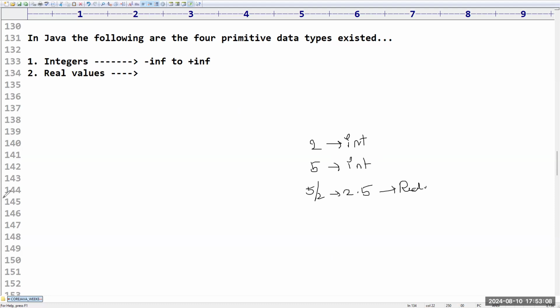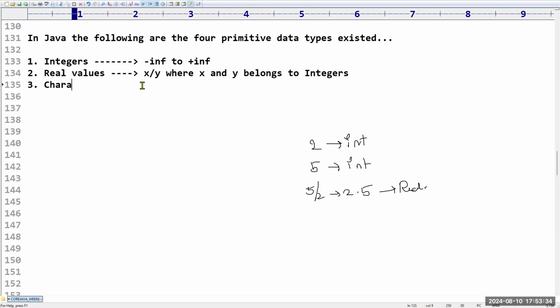That means if any data is in the form of x by y, where x and y belong to integers only, such type of data is called real values. But technically, we will use the word called floating point, that we will see.